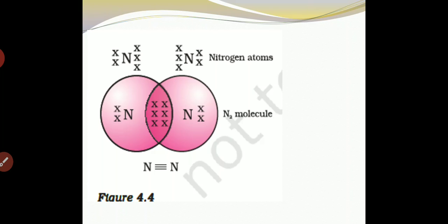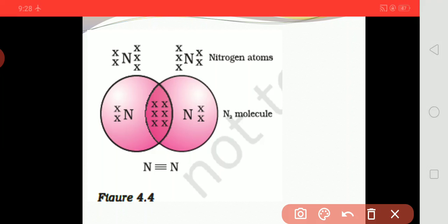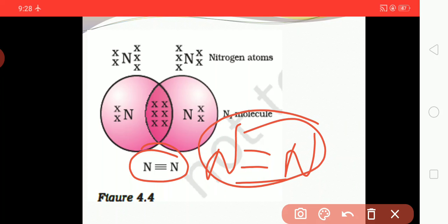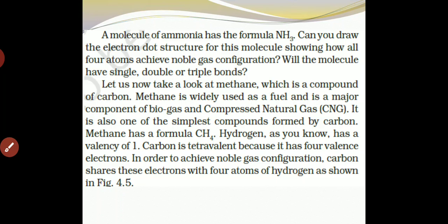And nitrogen shares its 3 valence electrons with another nitrogen to form a triple bond.